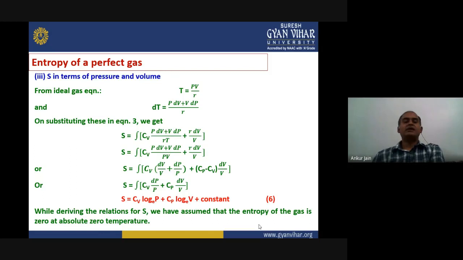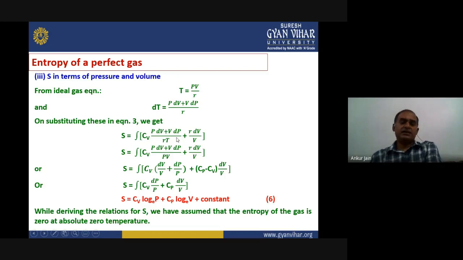Similarly, we can calculate the entropy in terms of pressure and volume. From the ideal gas equation, we know T equals PV upon R. If we differentiate this, we get dT equals (P dV plus V dP) upon R. R is the constant, so it remains as it is. While substituting this value in our equation 3 again, S equals integration of Cv into (P dV plus V dP) upon RT, plus this term will remain as it is, plus R dV upon V.